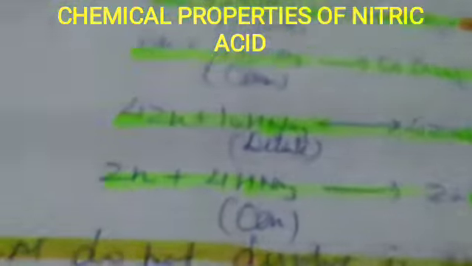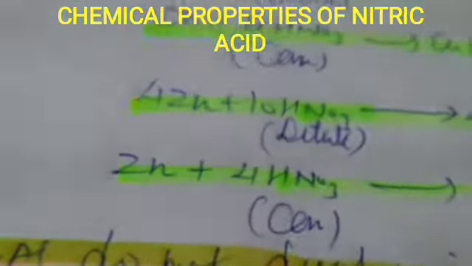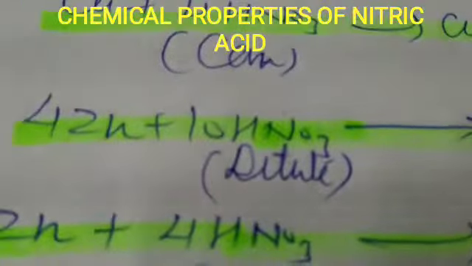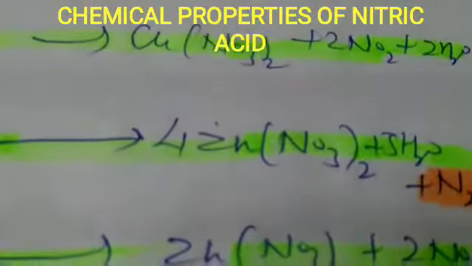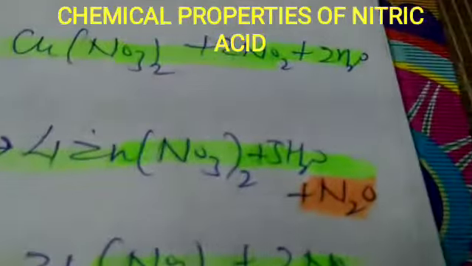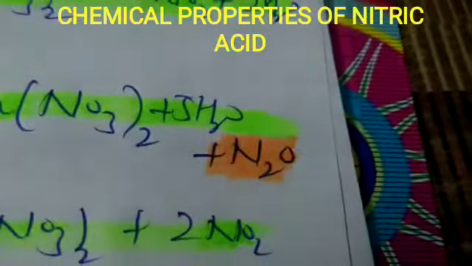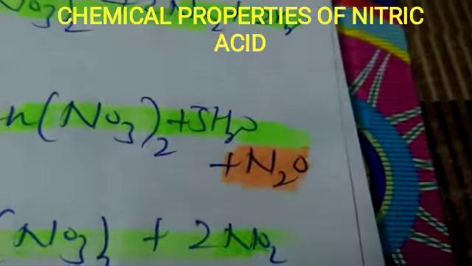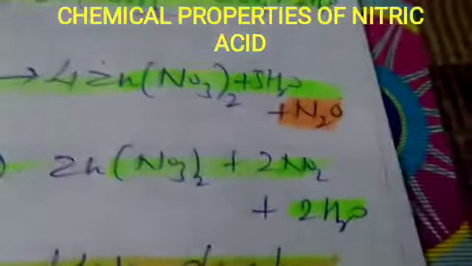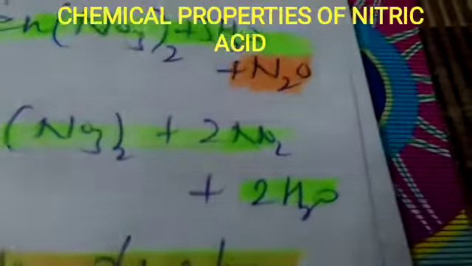Now if we perform the same reaction with zinc, zinc plus dilute nitric acid, you will have zinc nitrate, H2O and nitrous oxide, the laughing gas. And if we treat zinc with concentrated nitric acid, we will have zinc nitrate, nitrogen dioxide and H2O.